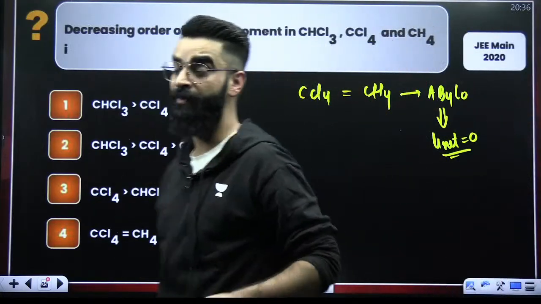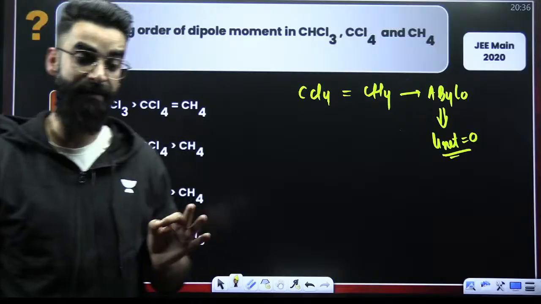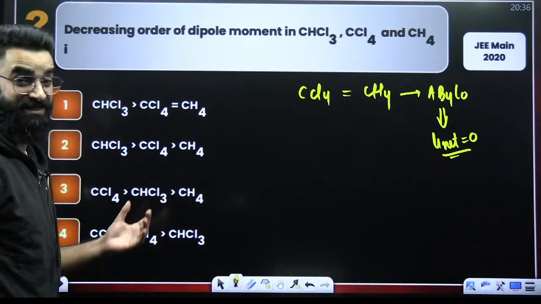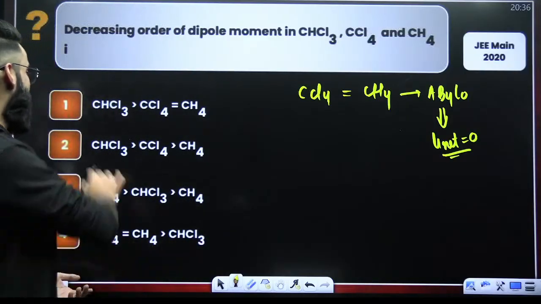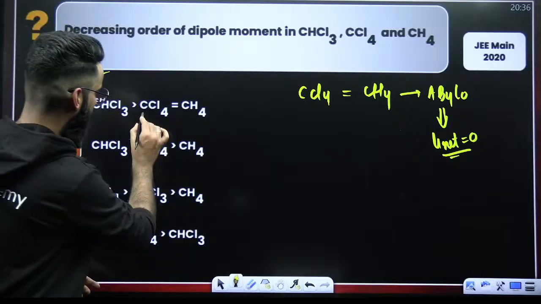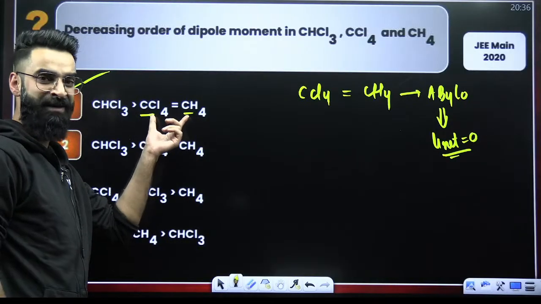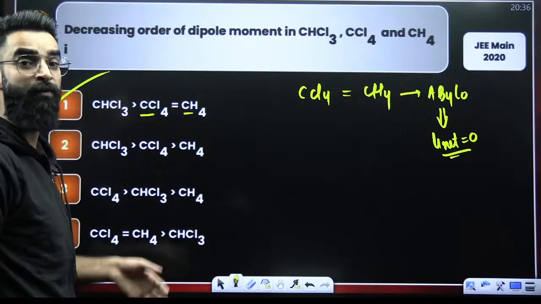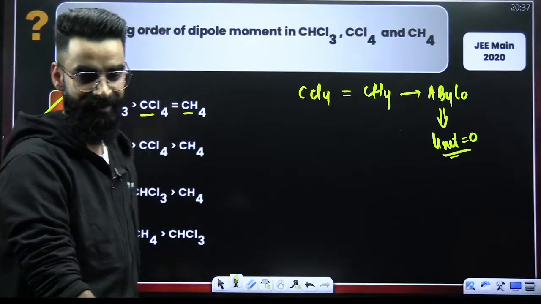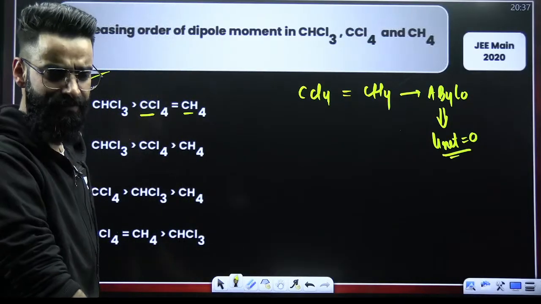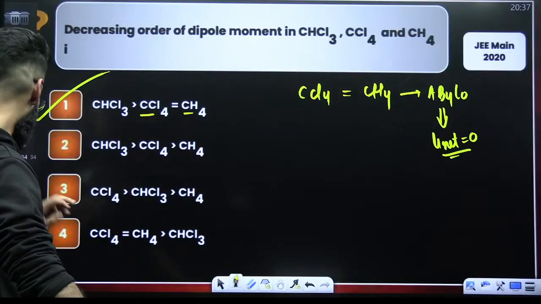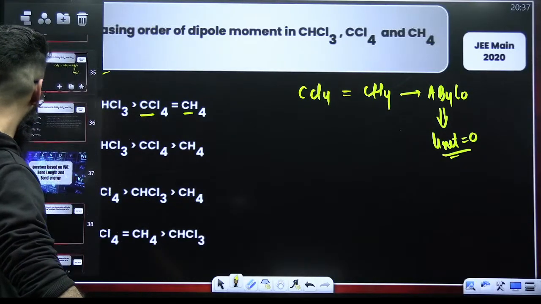CCl4 and CH4, their dipole moment has to be 0, right? Which is the minimum? That means which option satisfies it? Option A. Both of them have got 0 dipole moment. So CHCl3 automatically will have more dipole moment than them. It is simply option 1. A simple question which I believe every one of you can easily solve, guys.